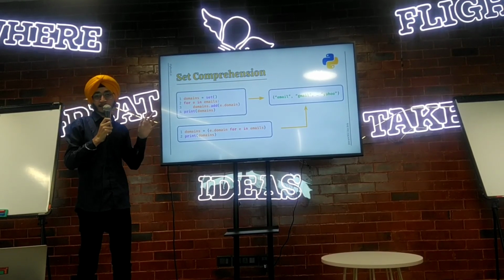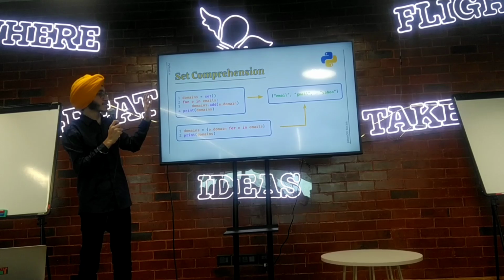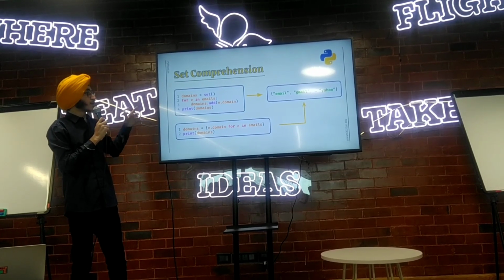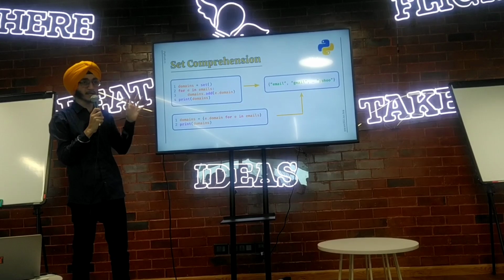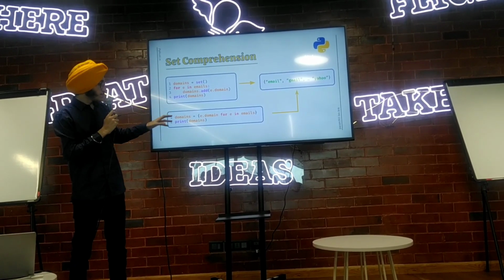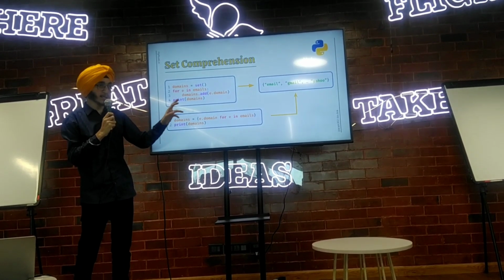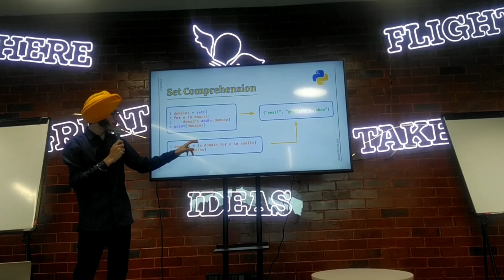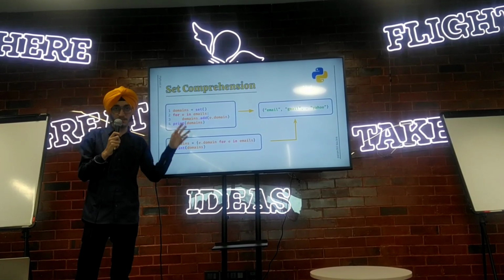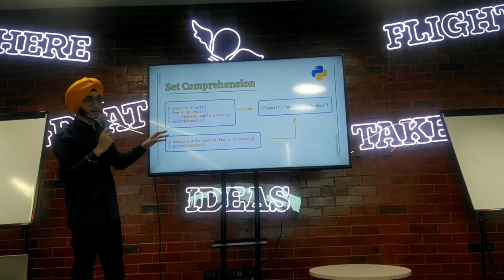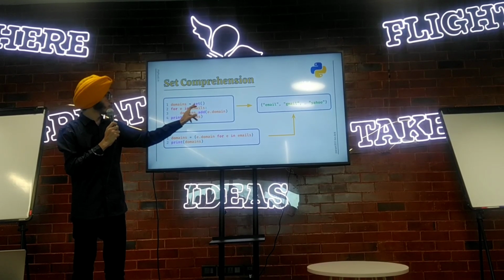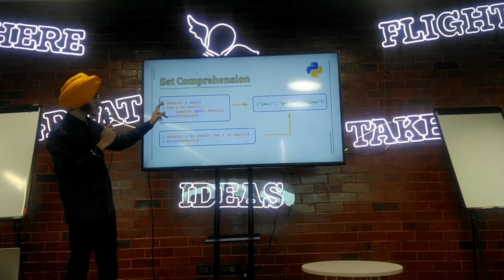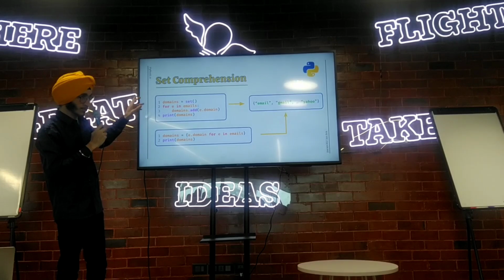So set is an unordered data structure in Python. For initializing a set, the braces are the same as the dictionary we have, but to initialize a set, generally we call the set class, right? So here I have called the set class and set it to domains.